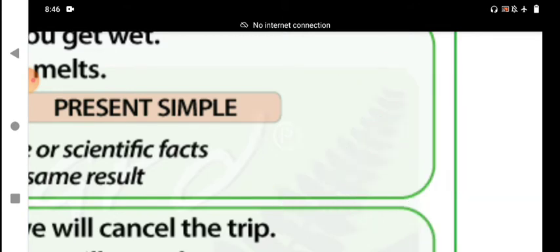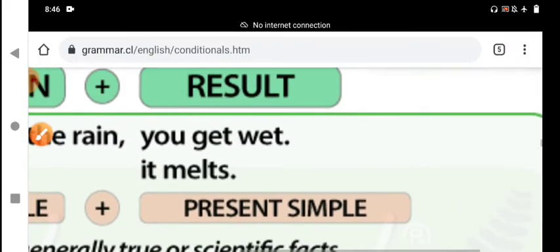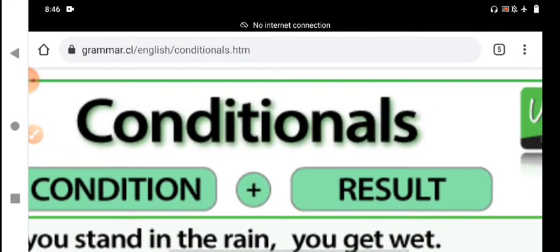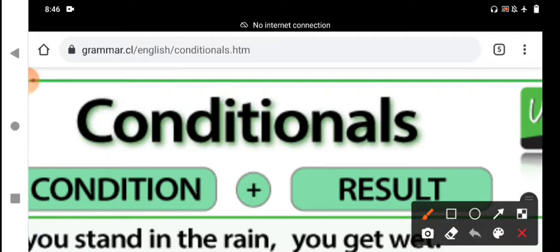Today we will discuss only the if clause in this session, my dear students. In the if clause, the conditional clause, we are not discussing unless, whether, provided that, on condition that, or as long as.